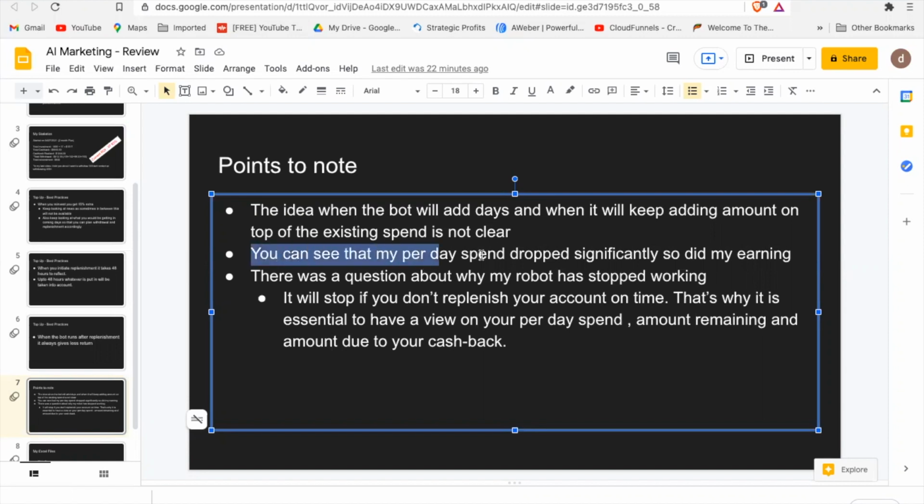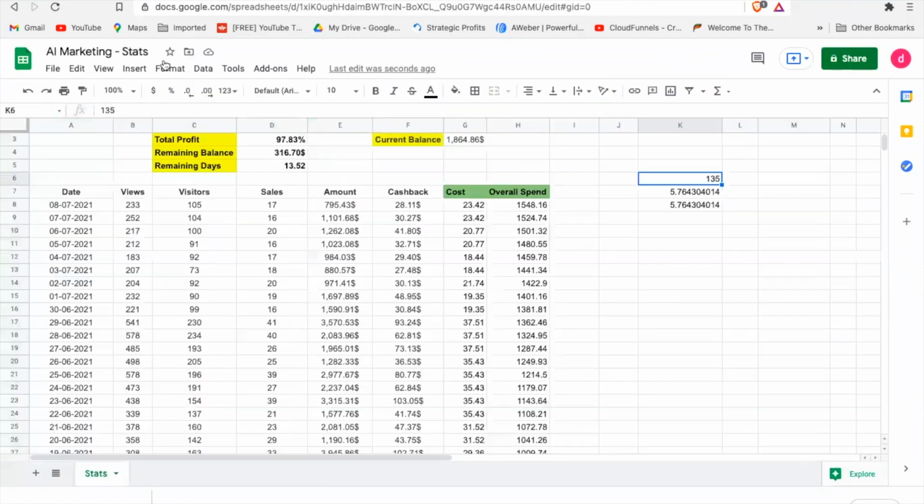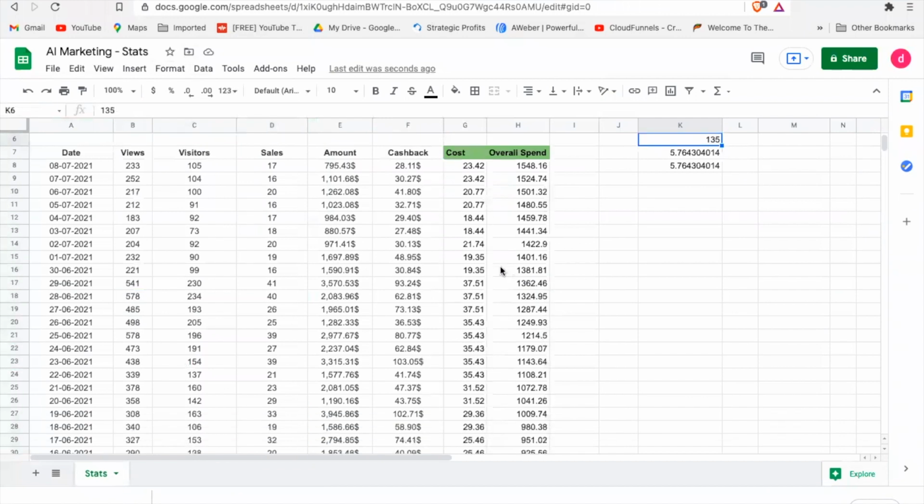That is something that's still not clear to me. And as I was showing, you can see my per day spend dropped significantly, and so did my earning. Looking at some time in the past, on this day I was spending around $37.51 per day, but when I hit 30th June, somehow it took the amount and divided it by 14 or 15 days and made it very less. So rather than spending $37 every day, it made it half, and then started spending $19. Then I had to keep on replenishing, so that I could make it much higher.